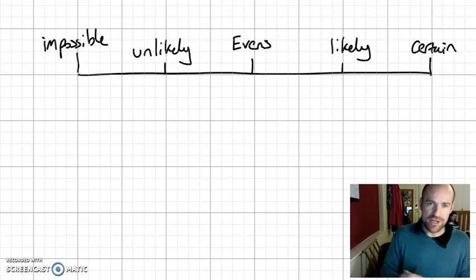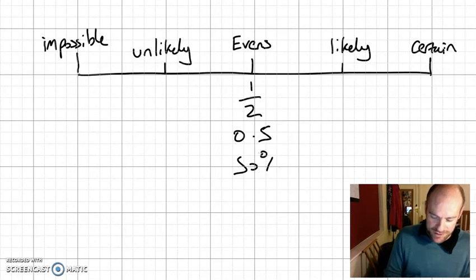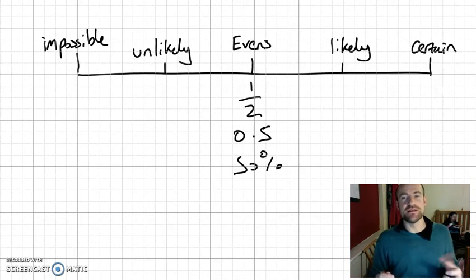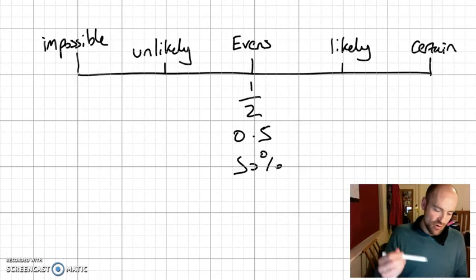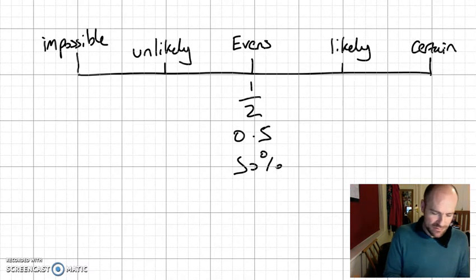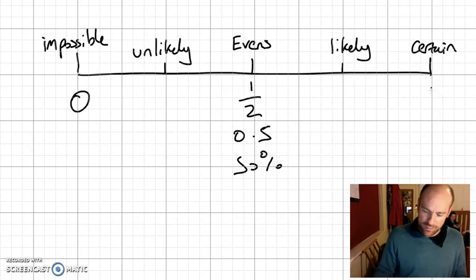So if we look at evens, this is your classic 50-50, where the chances are half, or 0.5, or 50%. Tossing a coin and getting a head is a classic example. If it's heads or tails and the coin's fair, the probability of getting a head is a half, or 50%. If it's impossible, the probability is zero. It's never going to happen. And if it's certain, if it happens every time, it's 1.